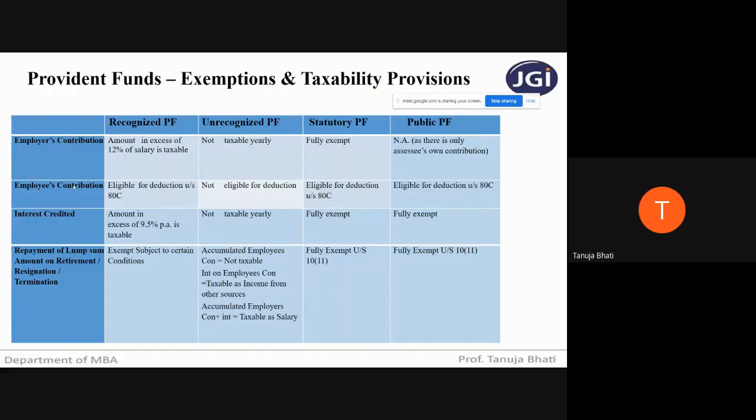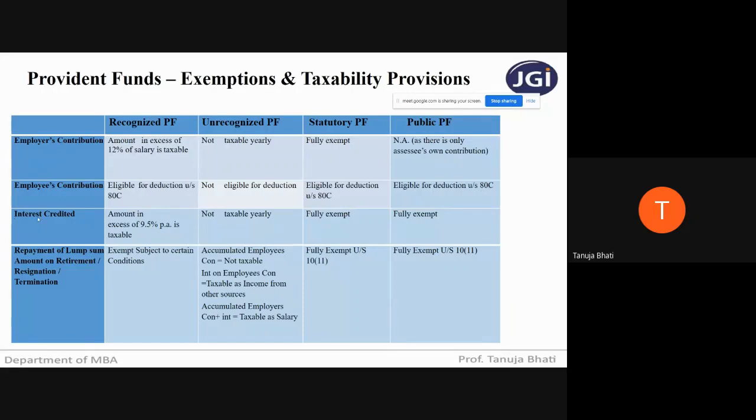Next, if it is an employee's contribution and he is contributing to recognized provident fund, then he will be eligible for deduction under section 80C. If he is contributing to unrecognized provident fund, there is no taxability, but he is not eligible for deduction. Statutory provident fund, again eligible for deduction under 80C. And if the employee is contributing to public provident fund, he is eligible for deduction under 80C.